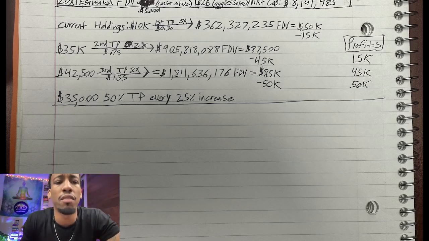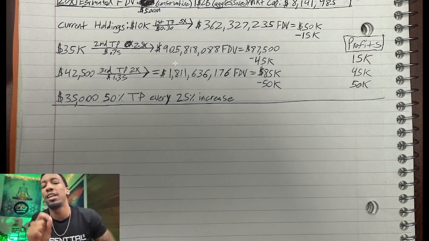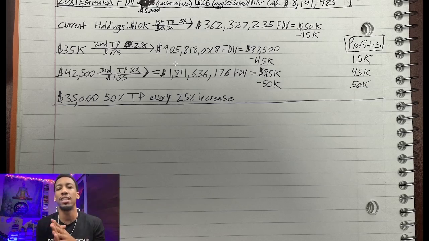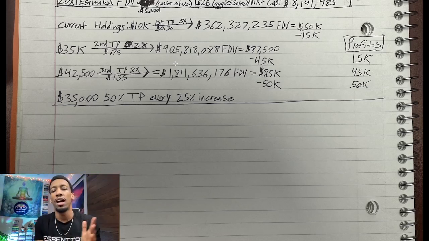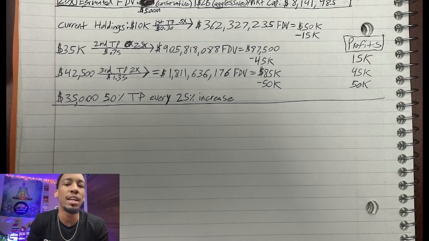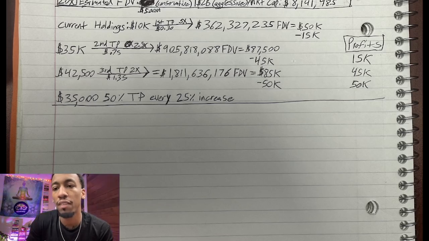My second take profit is going to be when it does a 2.5X. It's going to bring the price from 30 cents to 75 cents. And it's going to bring the FDV from 362 million to $905,818,088. Now, my 35K is worth 87,500. So I'm taking off 45K in profits. So now I have $42,500 left.